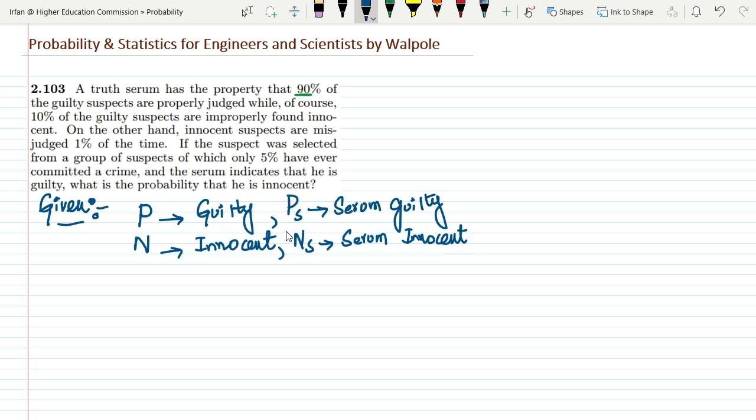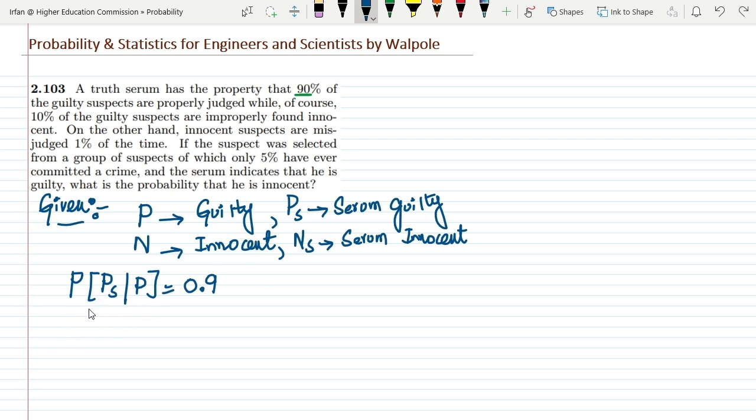So these are the two positions which we are going to use here, and these would be the two variables. P is basically positive, which means guilty, and N is negative, which means innocent. The efficiency of the serum has been shown here, and according to it the efficiency is 90%, which means that the probability of the serum showing positive, given that a person is already positive, is 0.9 or 90%. So this is basically the efficiency it has.